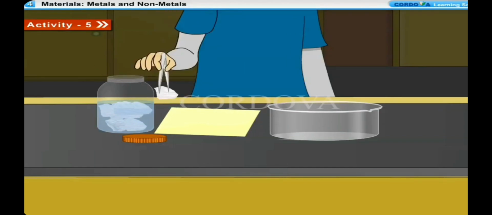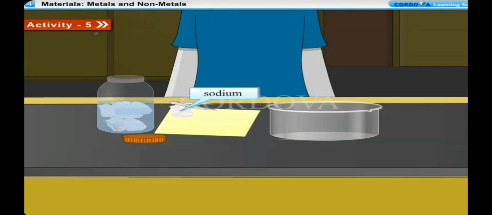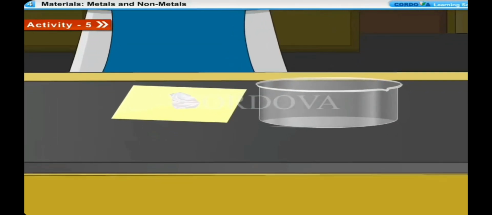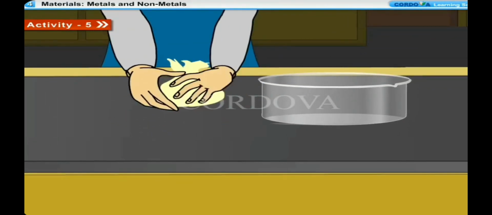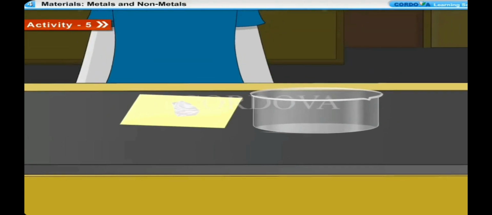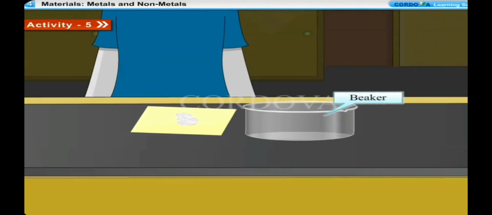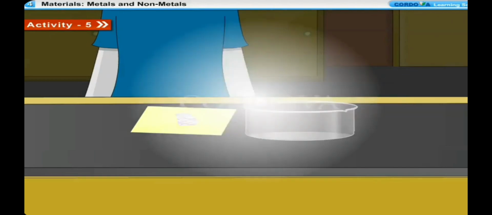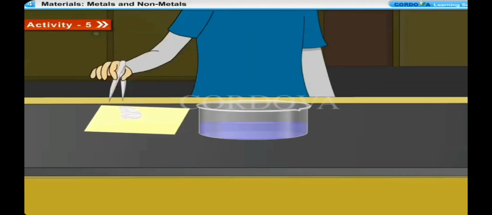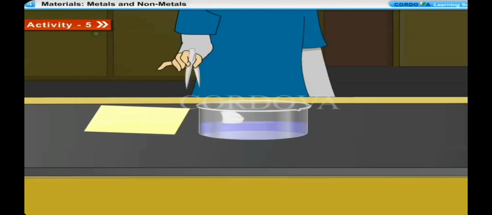We cut a small piece of sodium and remove the kerosene by pressing the piece between the folds of a filter paper. We take a 250 ml beaker. Fill half of it with water. Now, put the piece of sodium into the beaker.